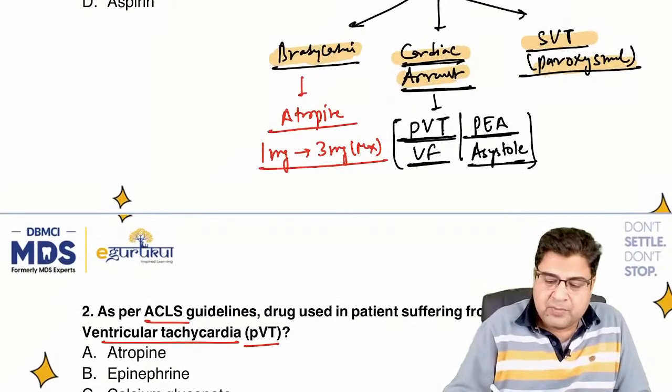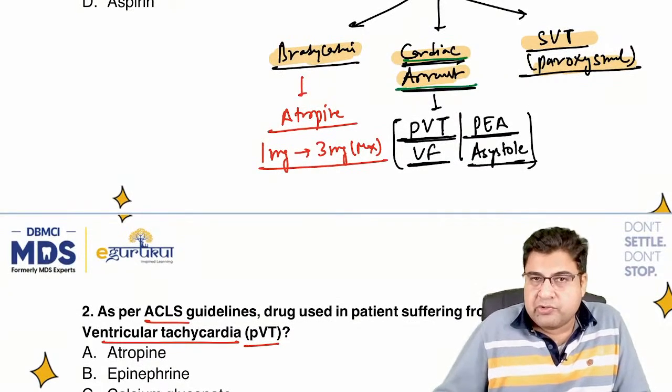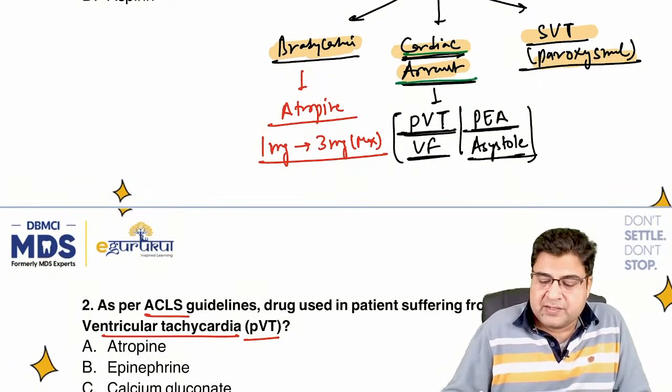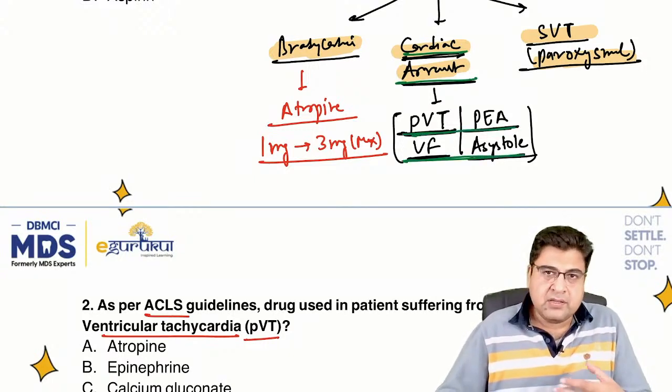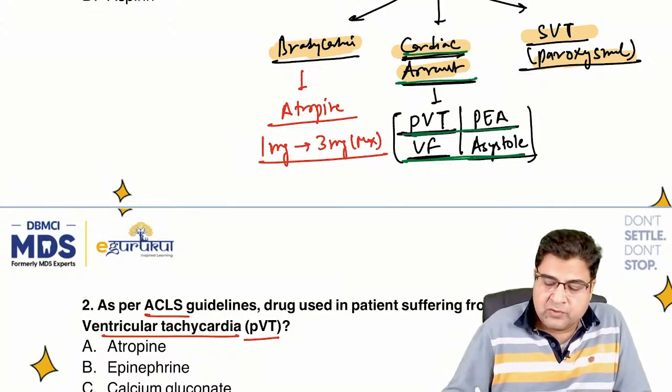So this question is based on cardiac arrest. The medicines given for pulseless ventricular tachycardia, pulseless electrical activity, ventricular fibrillation and asystole. So we have to give a medicine that is adrenaline.